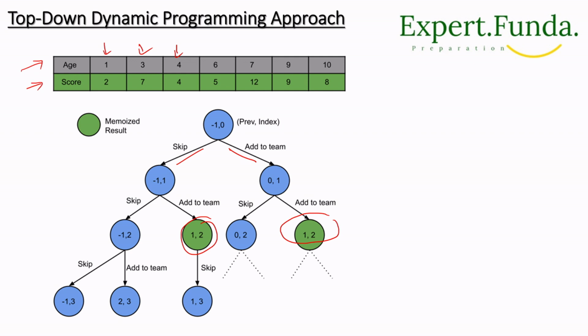So before that, it is necessary for the team to be non-conflicting, hence the last player we have chosen will have the highest age and score, right? Highest score and age. So now if the score of the current player is more than the last player that we have chosen, we can add this player to the team, otherwise not, right? Each time we will check its age and its score.